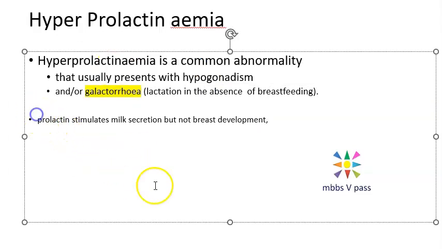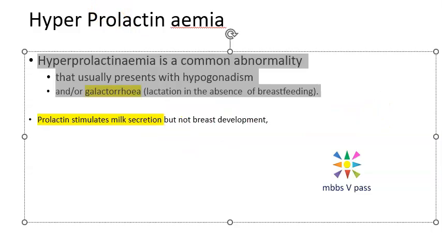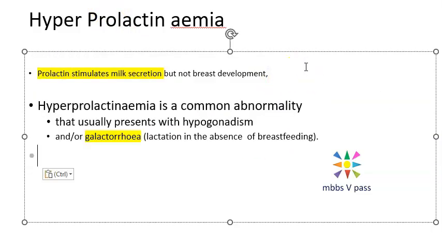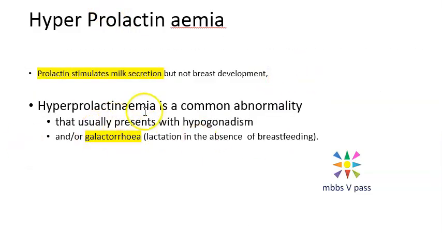So what does prolactin do? It will stimulate milk secretion, but it does not cause breast development. Just remember, it only stimulates milk secretion. Hence, hyperprolactinemia can be associated with Galactorrhoea. That's all we had to tell. Now let us look at the causes.